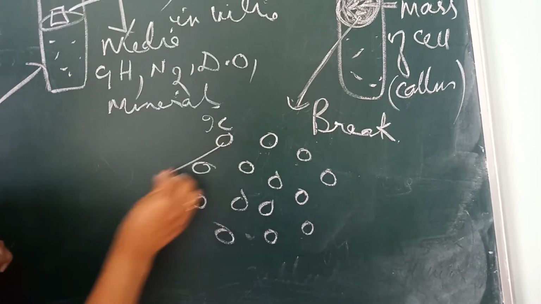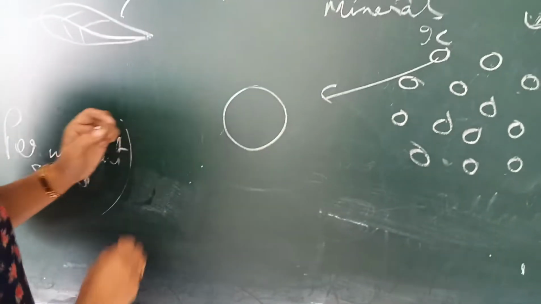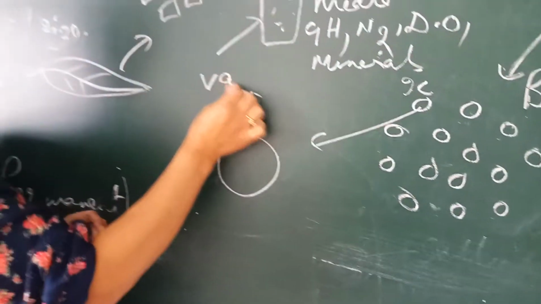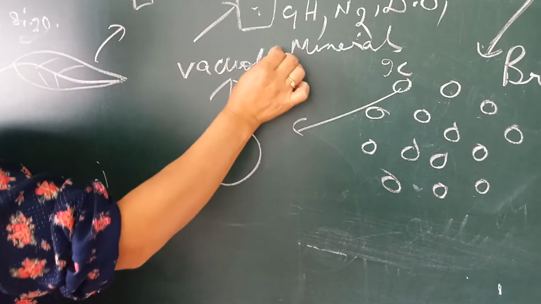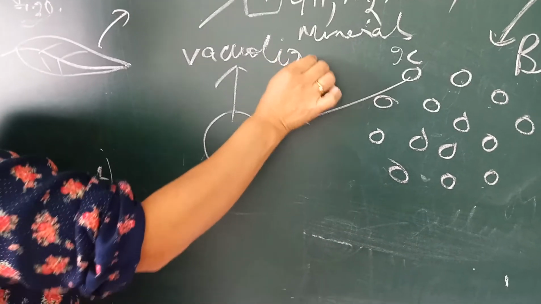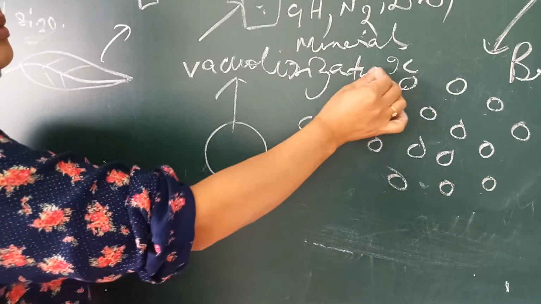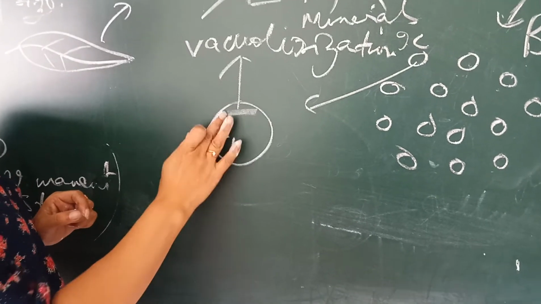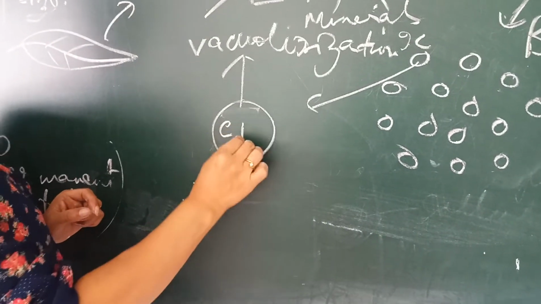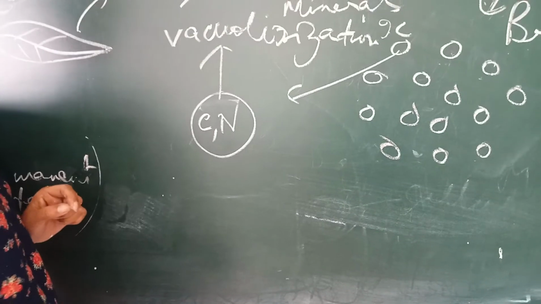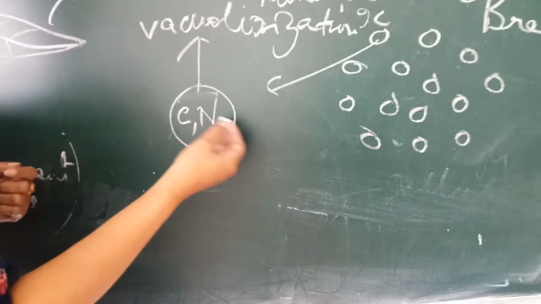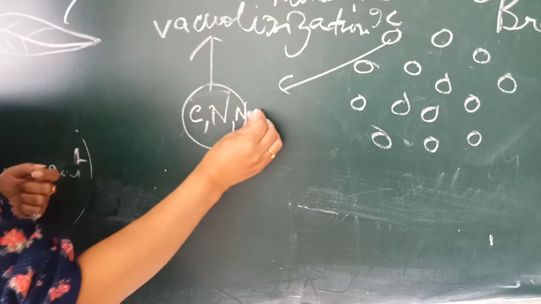When you look at this individual cell, you will see there is intense vacuolation. There is cytoplasm. There is abundant nuclear material. There is a prominent nucleus.